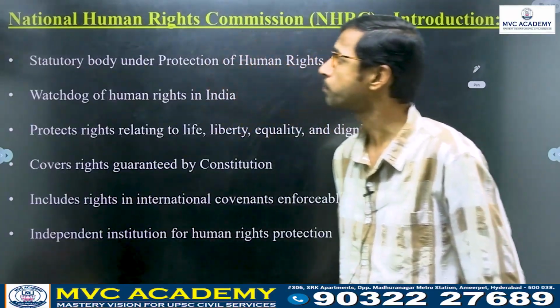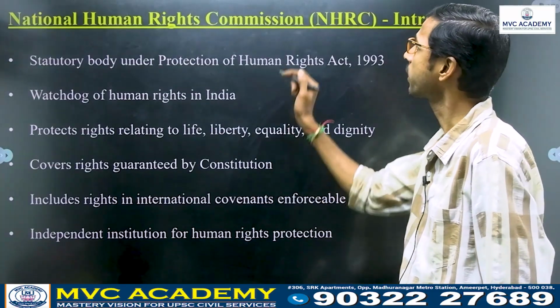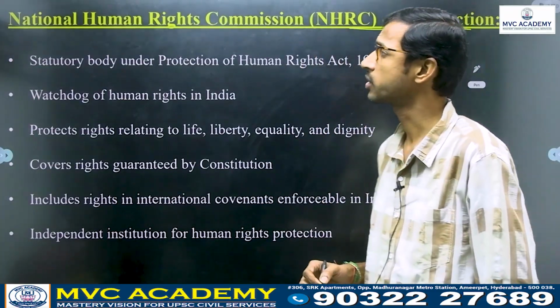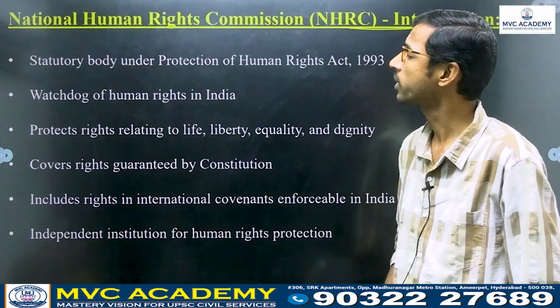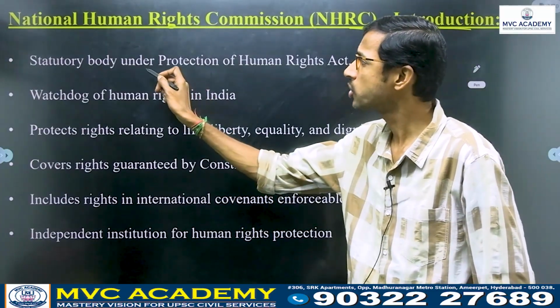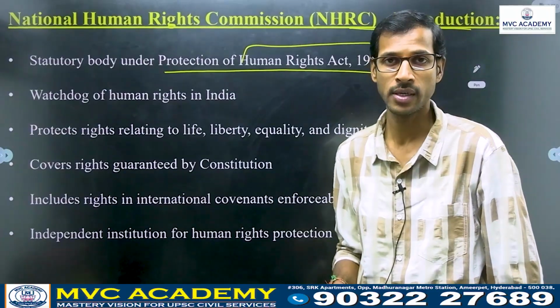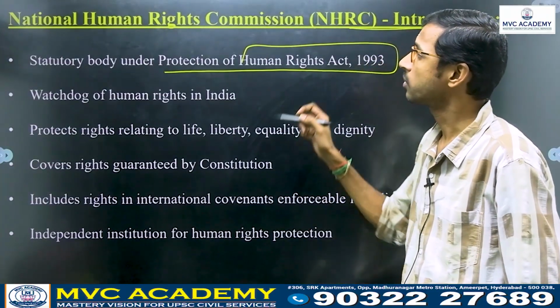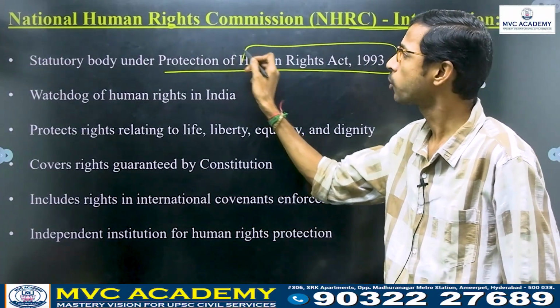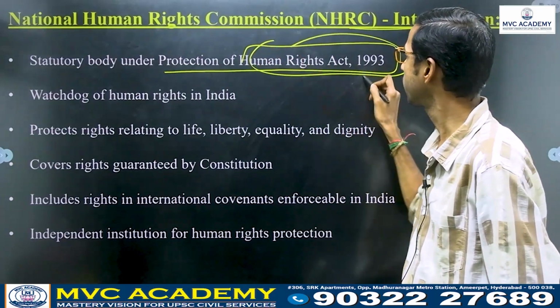First of all, what is the introduction related to the National Human Rights Commission? It is a statutory body under the Protection of Human Rights Act 1993, right? So it is completely created under the Protection of Human Rights Act 1993.